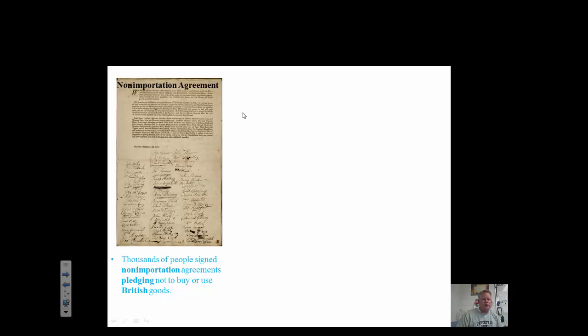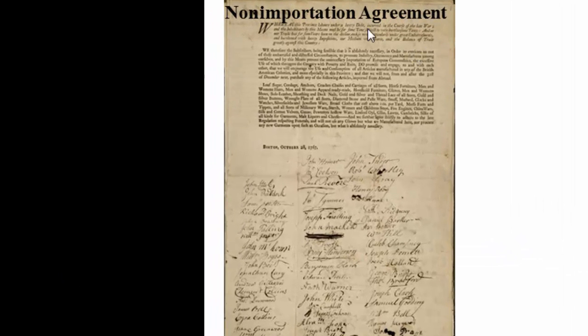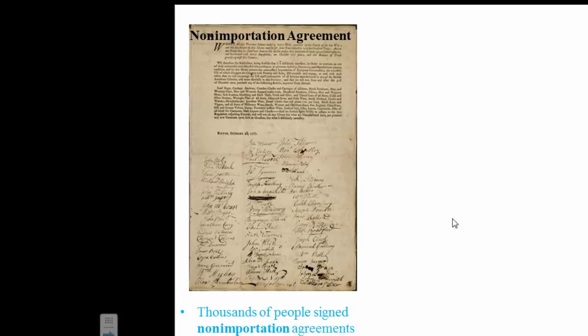Now basically what a non-importation agreement is, it's a piece of paper, and up in this portion it talks about what you will not do. You will not use British goods. I will not buy British tea. I will not buy British whatever. And then they all sign their name to it. So thousands of people signed these, and they pledged not to buy or use British goods.